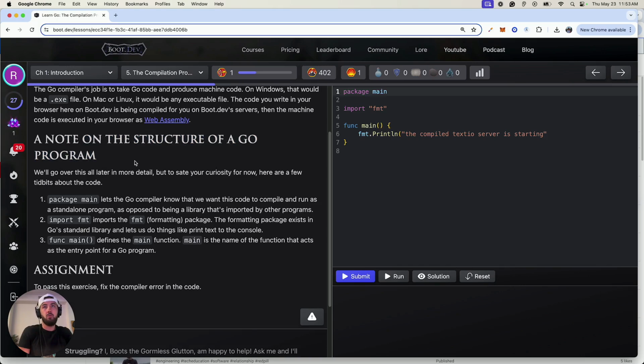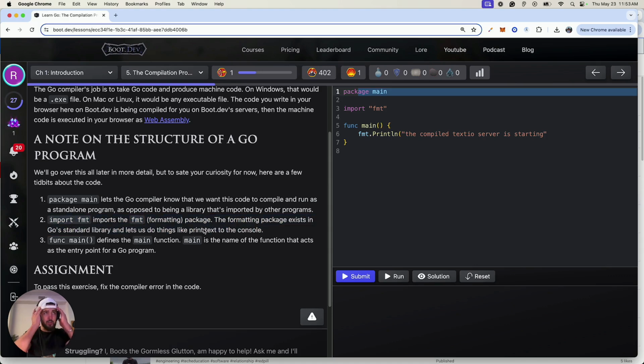Wonderful. So a note on the structure of a Go program. We'll go over all of this, pun intended, in more detail later. But to sate your curiosity for now, here are some tidbits about the code. Package main lets the Go compiler know that we want to compile and run this code as a standalone program, as opposed to being a library that's imported by other programs. The main function is like a constructor for Go. It gets fired off. The fmt package is the formatting package that exists in Go's standard library.